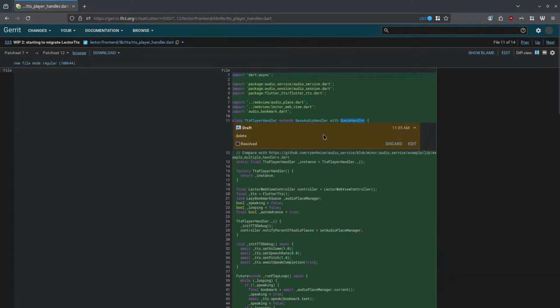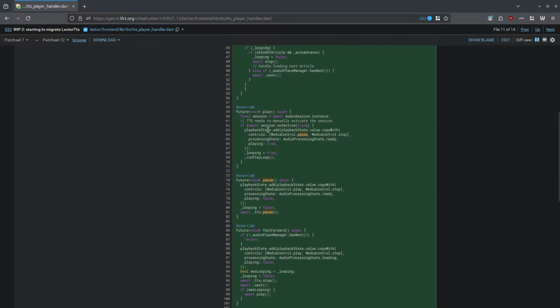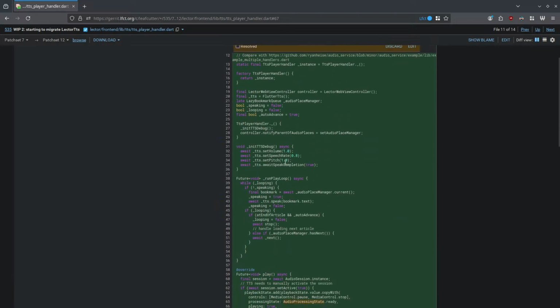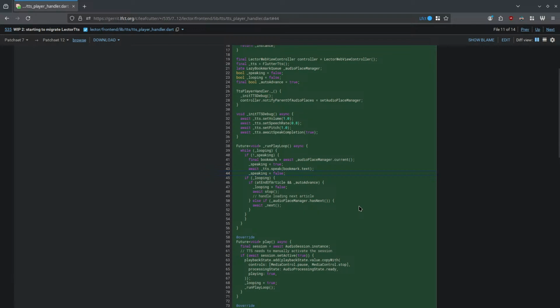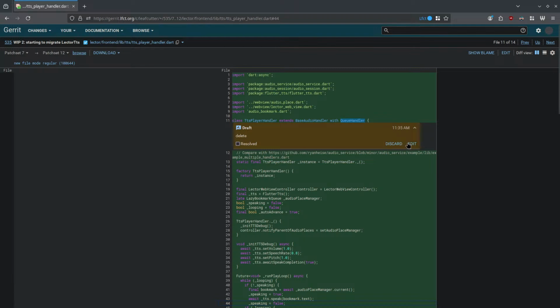And then the implementation of the audio service thing is straightforward, and it gives us things like the ability to playback state.add. I think ultimately that kicks off a reactive style RxDart stream, and tells the media system what's what, and that we're playing and pausing and whatnot. And then there's just some play loop that checks if we're speaking and if we are still looping, and does the appropriate thing. So that's all that does.